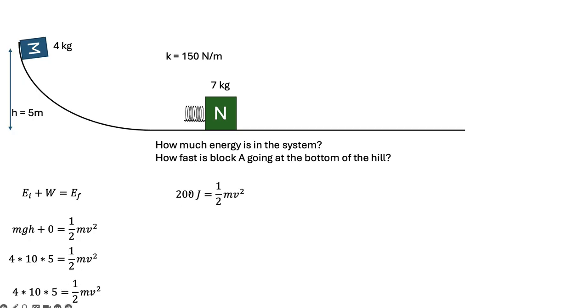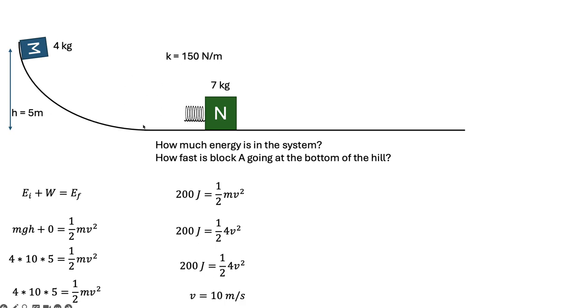So the total amount of energy in the system, by the way, is 200 joules, right? This mgh is 200, and that goes here. But when you solve for v, that block's going to be going 10 meters per second at the bottom of the hill. Okay, 10 meters per second at the bottom of the hill, that's still 200 joules.